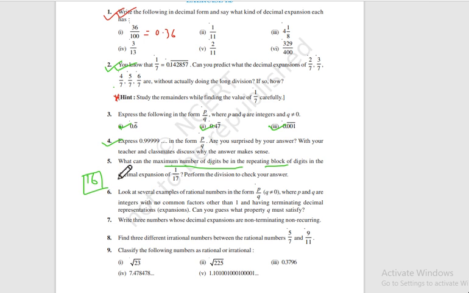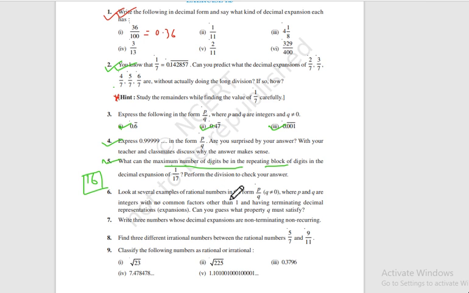The number of digits in the repeating block will be either 16 or less than 16. So you just divide it and see how many digits are in the repeating block. You can do it. I should not waste time, already this video is very long, 26 minutes have passed. Just divide it and see how many digits are repeating.